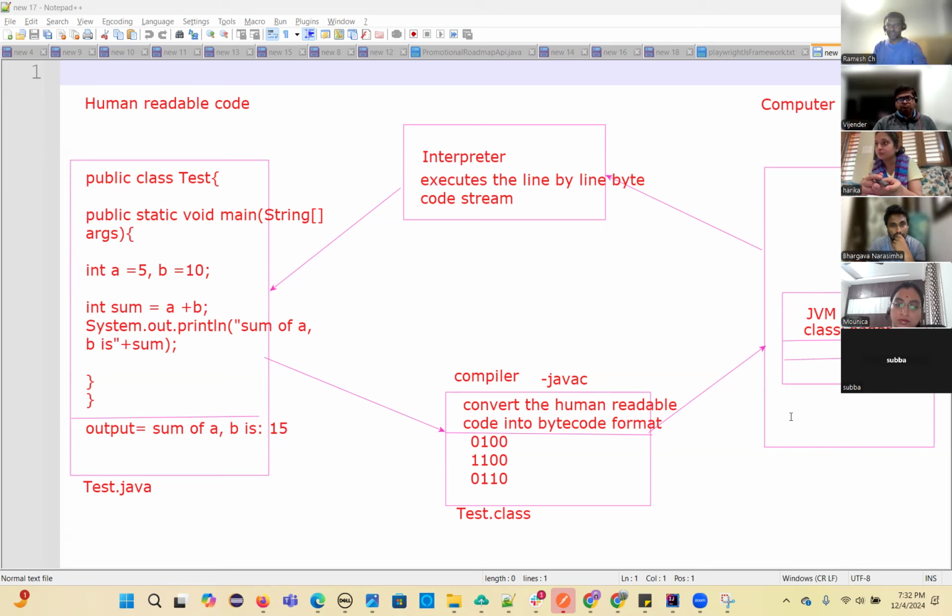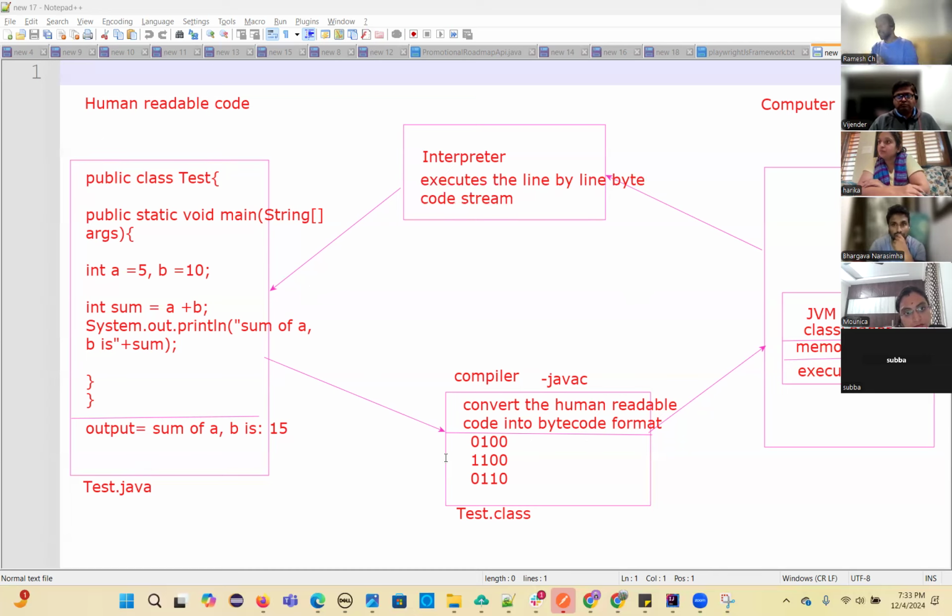As of now, just understand what I explained, that's more than enough. The interpreter is inside the execution engine, and it will execute the code line by line. That produces the output for you in a human readable format again. This is how the code will execute.